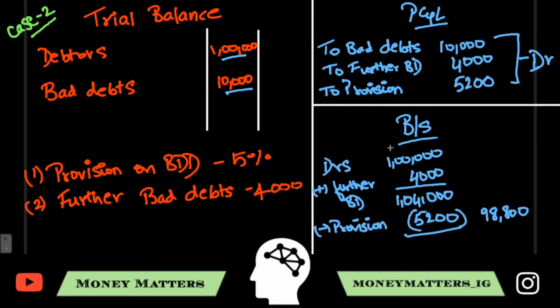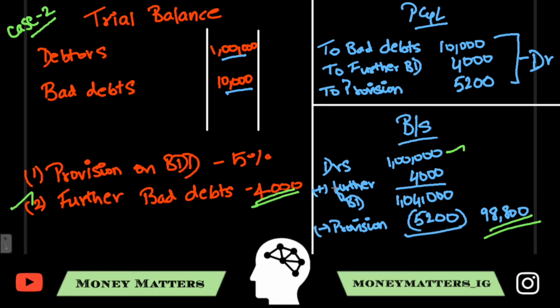Now, in the balance sheet, you'll put the debtors amount, which is 1 lakh. And then you'll have to check the question whether there is any further bad debts. And here, there's further bad debts, which is 4,000. So you'll have to add that further bad debts, 4,000, which will give you 1 lakh 4,000. Now, for this 1 lakh 4,000, you'll have to put 5%, which is your provision, and that gives you 5,200. So the total amount after all the adjustments will give you 98,800, which is the total debtors for the year end.